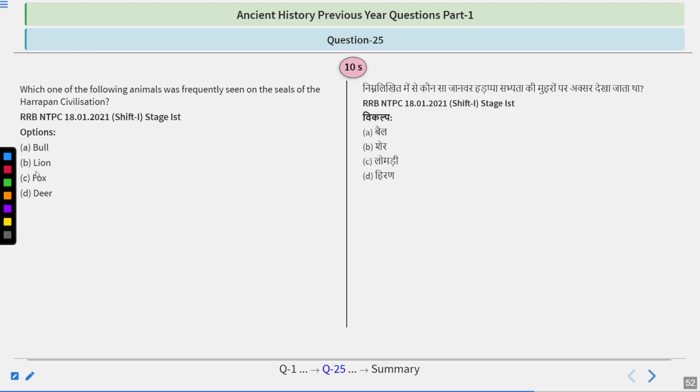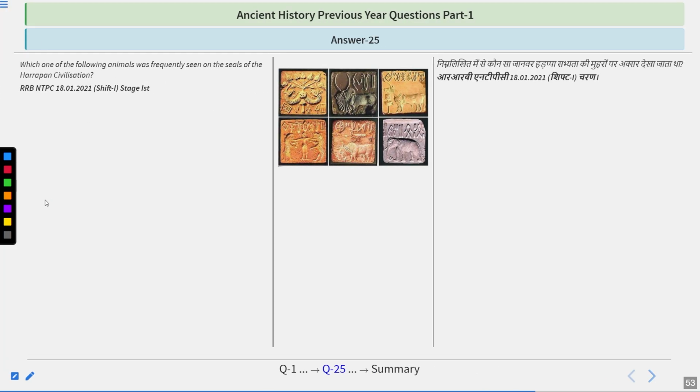Another one. Which one of the following animals was frequently seen on the seals of the Harappan civilization? And here are your options: bull, lion, fox, or deer. And I hope you got this one right also. As the answer, you can see these are the seals here. These are the types of seals which we have discovered. And the answer is bull.